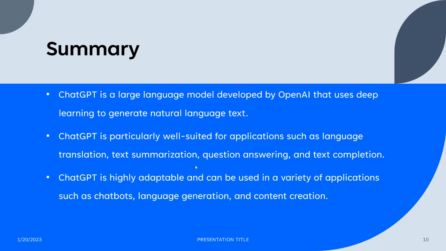Finally, the summary: ChatGPT is a large language model developed by OpenAI that uses deep learning to generate natural language text. This is particularly well suited for applications such as language translation, text summarization, question answering, and text completion. This can be highly adaptable and can be used in a variety of applications such as chatbots, language generation, and content creation. Thank you.